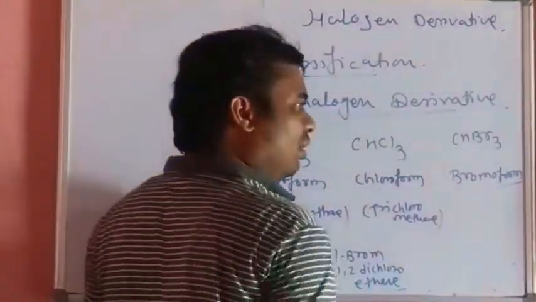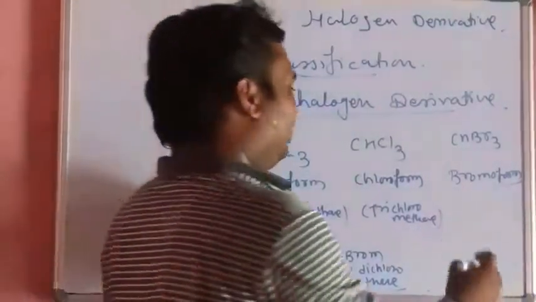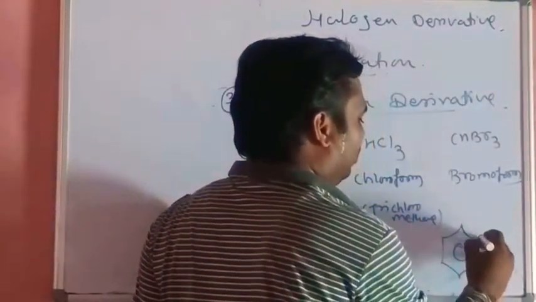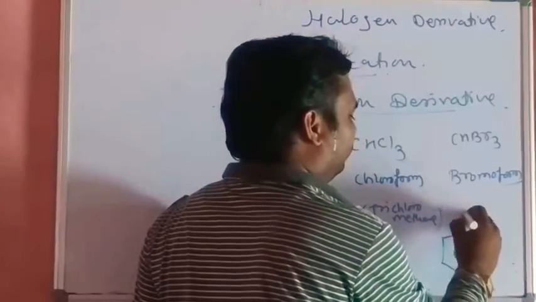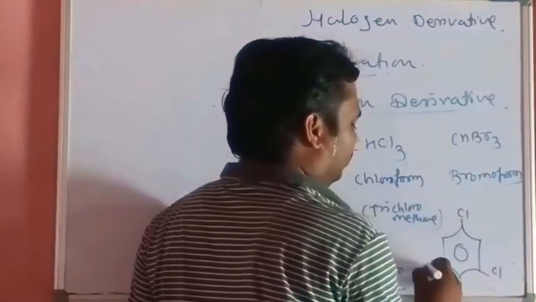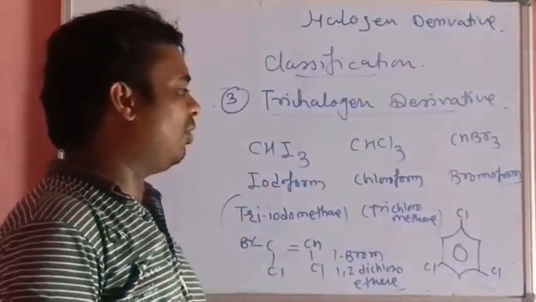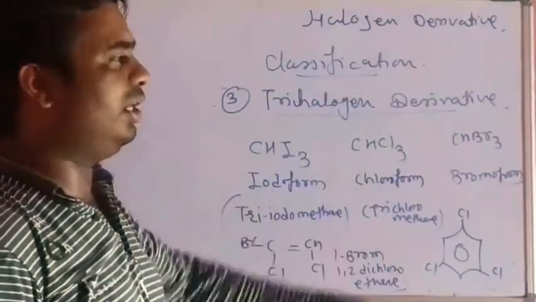Next, if you take the example of an aromatic ring, you can see that the 3 hydrogen atoms from the aromatic ring are replaced by 3 chlorine atoms.